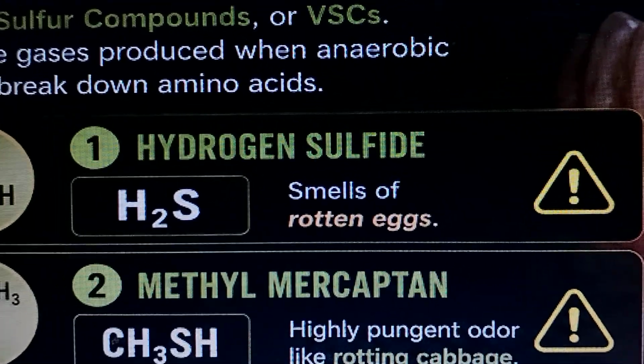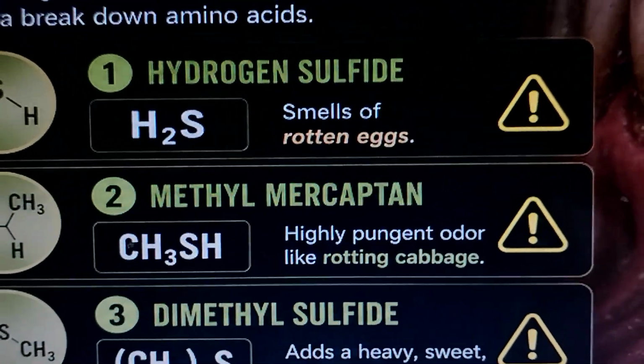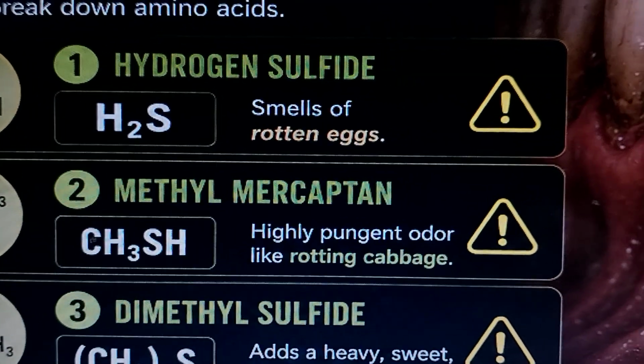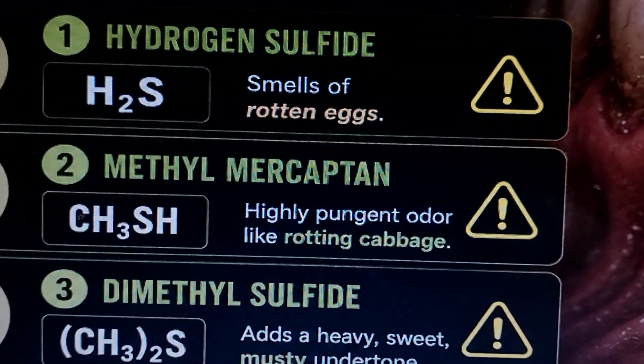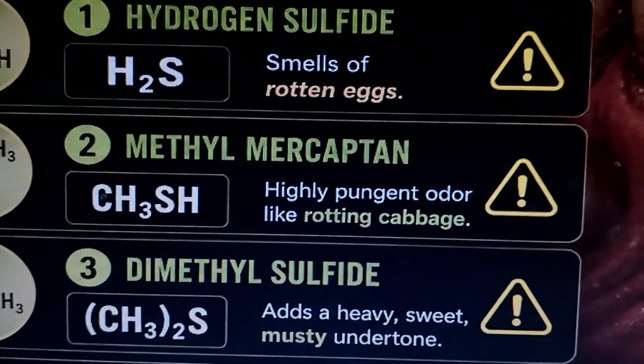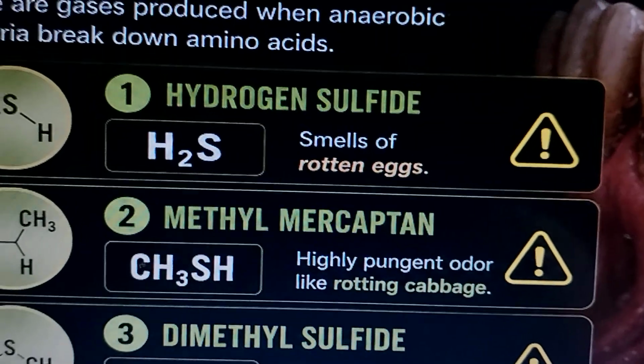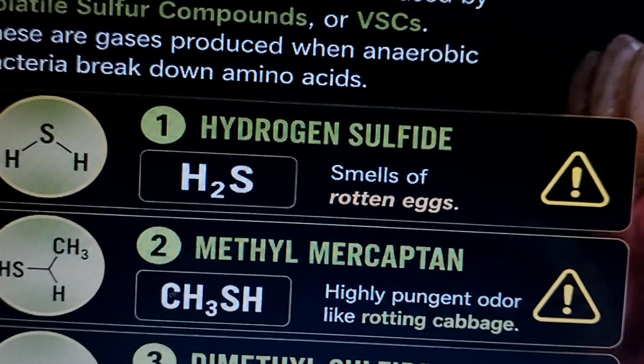Hydrogen sulfide smells like rotten eggs. Methyl mercaptan has a pungent odor, like rotten cabbage. Oh, yuck. And then dimethyl sulfide adds a sweet, heavy, musty undertone that leads to bad breath.